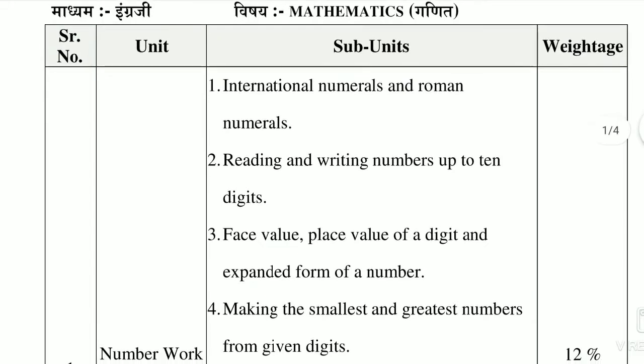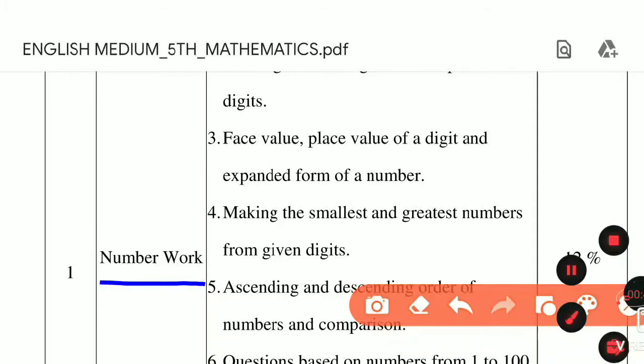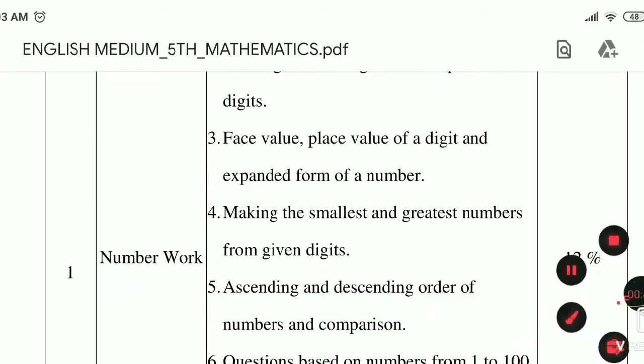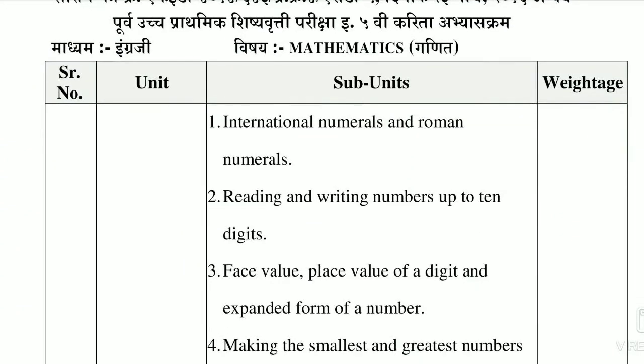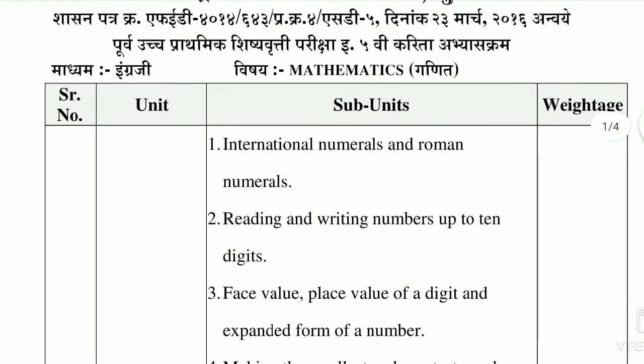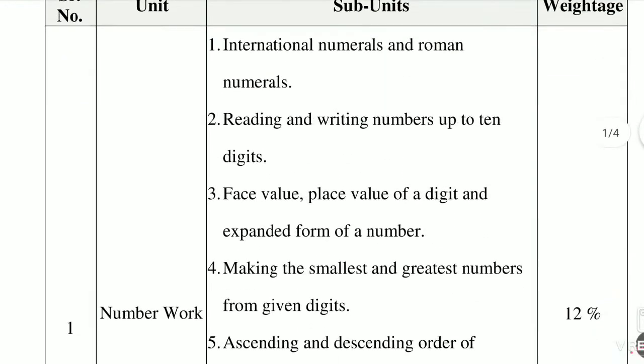So the first unit is related to number work. Okay, so in our paper, number work is there. How many marks does it carry? As you know, our paper is 150 marks, and inside it 50 marks are for language: Marathi and English. English carries 25 questions, which carry 50 marks, and mathematics has 50 questions in the exam. How many marks does it carry? It carries 100 marks. So the first unit is number work.